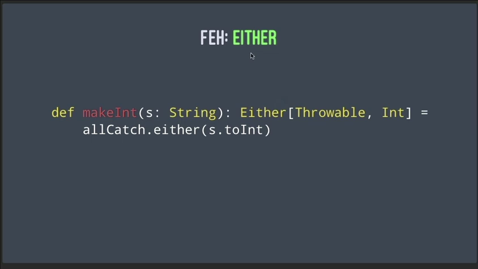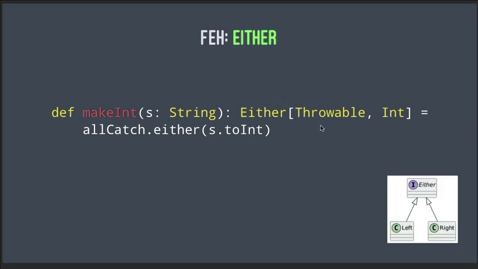And a third type we use in Scala is called Either, and you see its signature right here. And the way this works is I try to convert this to an int, I wrap that with this Either function right here, and the way that works is if it succeeds, it returns the integer parameter in the Right value here. If it fails, it returns a Throwable value as the Left parameter here. And a nice thing about Either that I don't show here is that I can return any type over here I want. I can control this a little more over here, and then I can return a string or a custom error type right here. But a key is that this is the third error type we can use in Scala. And again, a real big thing is that we're returning values here. We're not throwing exceptions to short circuit the code.